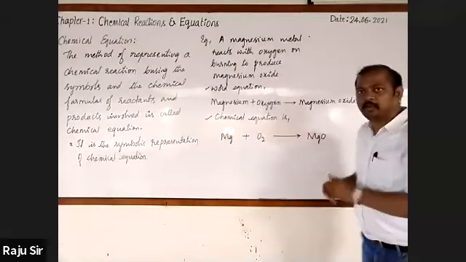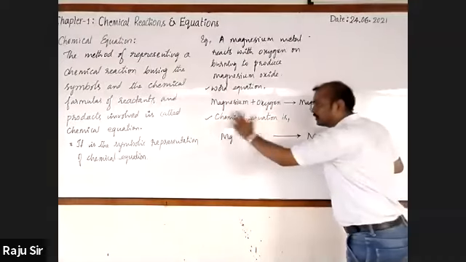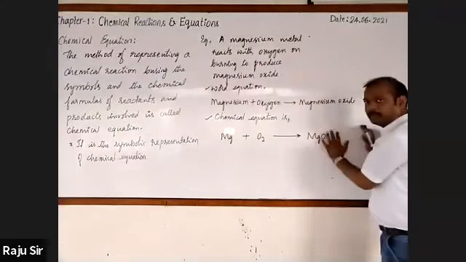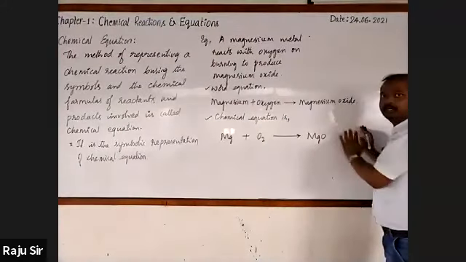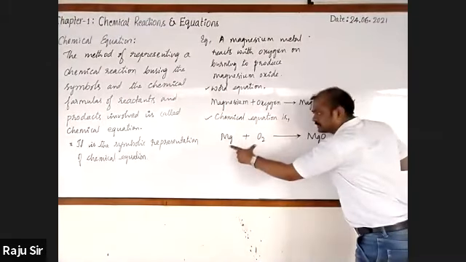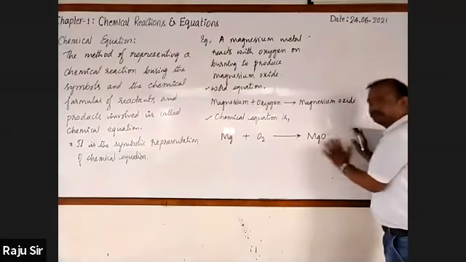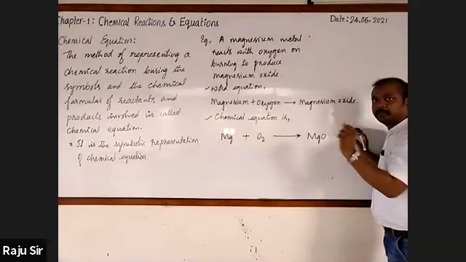Once again: all reactants are written on the left hand side of the equation and all products on the right hand side. Second, reactants are separated by plus sign, and products are separated by plus sign.